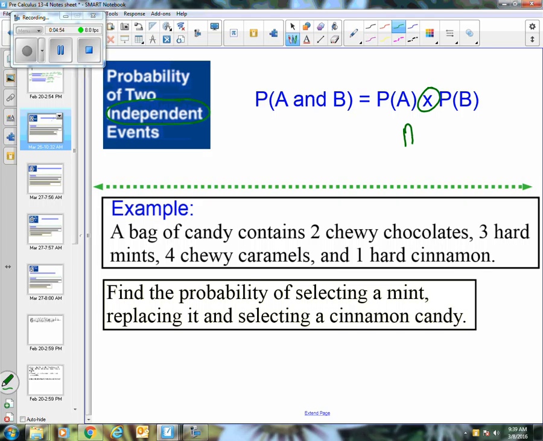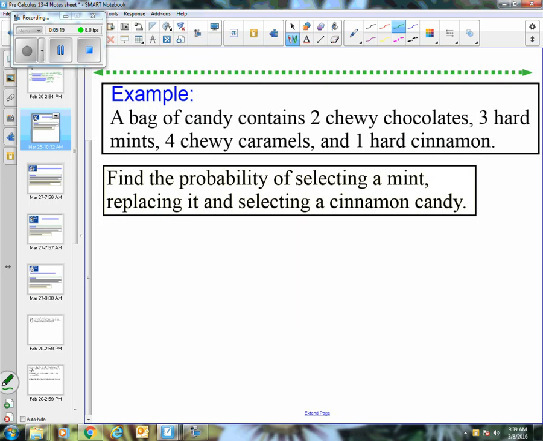This is an and situation. I want both of these things to occur. This is the counting principle, this and this. So if I want all the ways one thing occurs and all the ways another thing occurs, we find the product. That's the shortcut for doing the list. So when you do it with probability, it's the same thing. It's a multiplication. It's the number of ways each thing can happen. How can they happen together? And this and this. So when you take a look at the example, let's see if we can figure out why this and situation is independent.